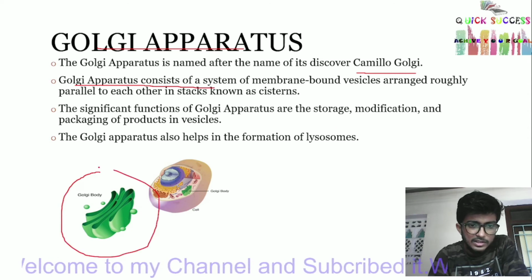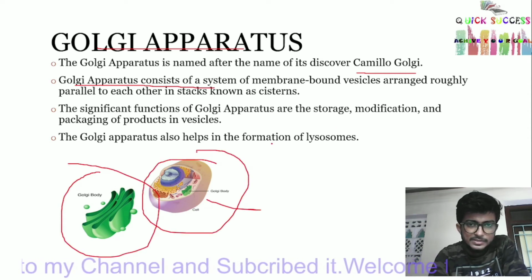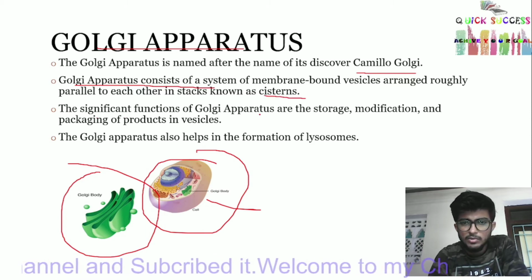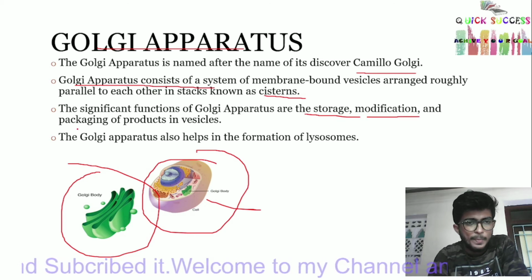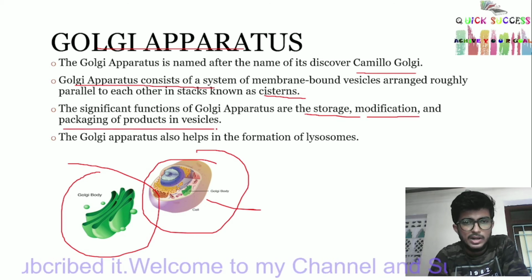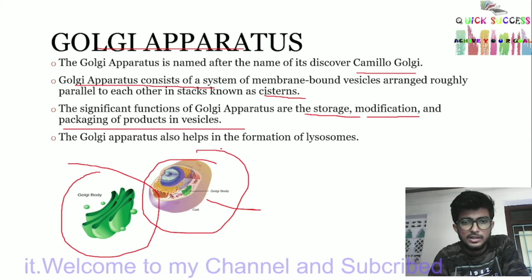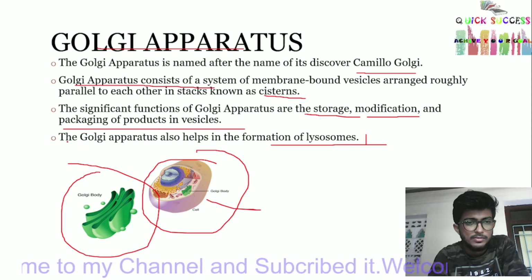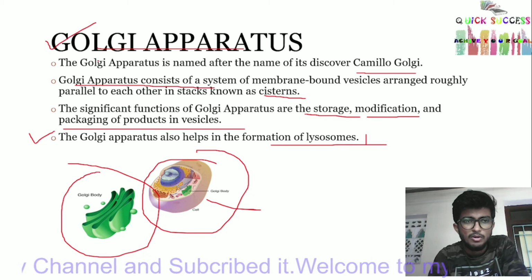This is the Golgi body. This is the whole cell. The significant functions of the Golgi apparatus are storage, modification, and packaging of products in vesicles. The Golgi apparatus also helps in the formation of lysosomes.